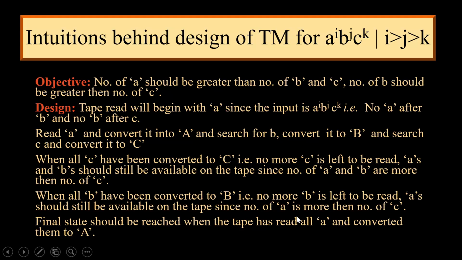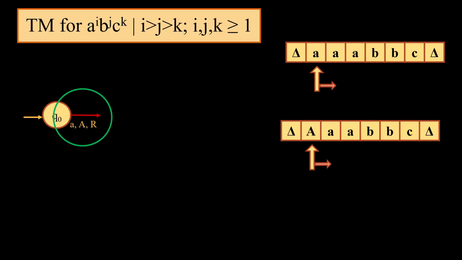Likewise, when we have converted all small b into capital B, we should have at least one a available on the tape, since the number of a should be greater than the number of b. And when we identify that there is one or more a left out, we will convert those small a into capital A, and then we will reach the final state. Please remember, the most important point is that the tape will start with a read of a, since the input is a^i b^j c^k, and there will not be any a after b, or any c before b. So this is how we will start with the designing of the machine.